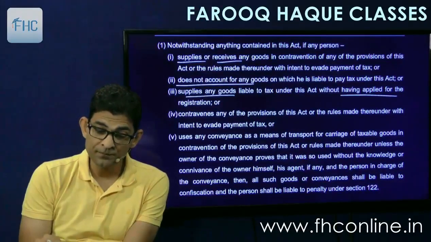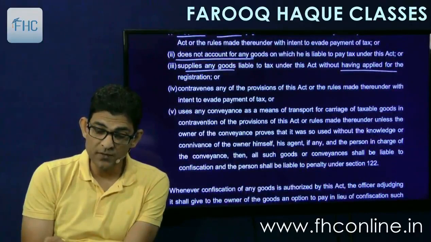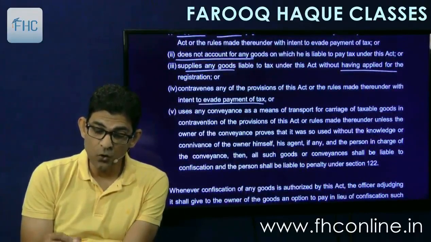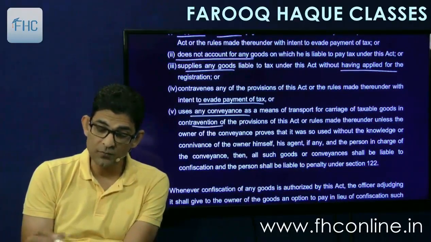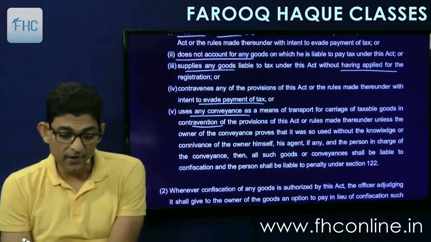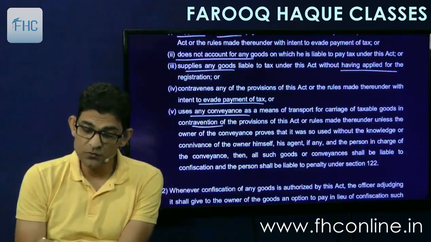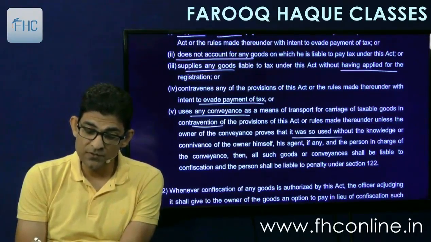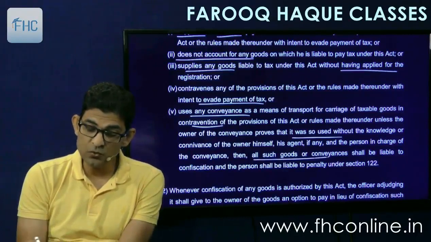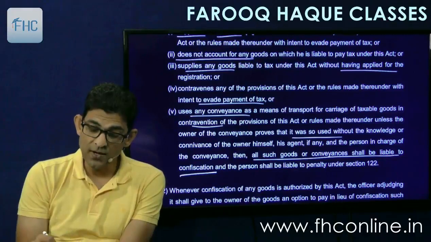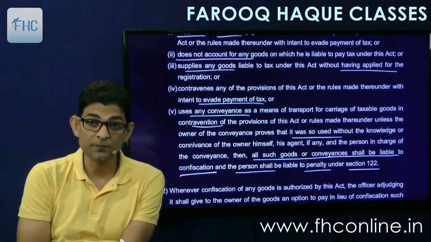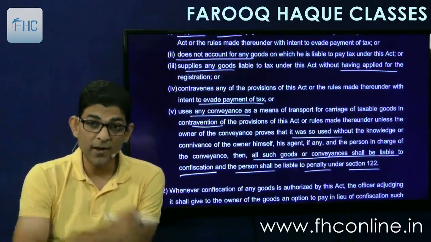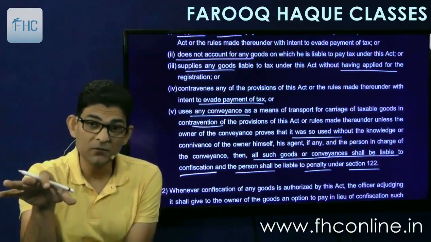he makes supplies, or contravenes any provision of the act or rules made thereunder with intent to evade the payment of tax, or uses any conveyance as a means of transport for carriage of taxable goods in contravention of the provisions of the act or rules made thereunder, unless the owner of the conveyance proves that it was used without the knowledge or connivance of the owner himself, his agent, if any, and the person in charge of the conveyance, then all such goods or conveyance shall be liable to confiscation, and the person shall be liable to penalty under section 122 that we saw. So penalty will be imposed under 122, and the goods and the conveyance also will be liable for confiscation.